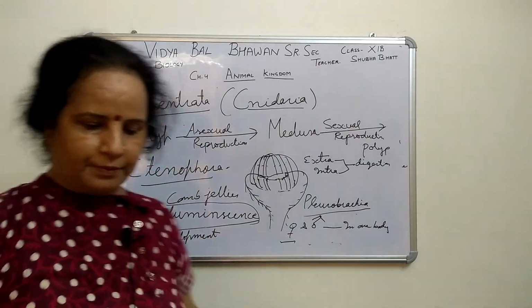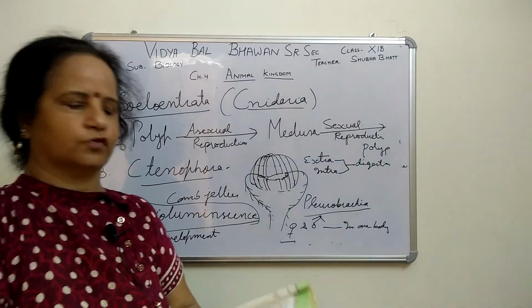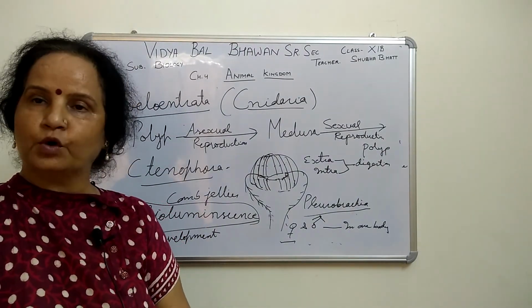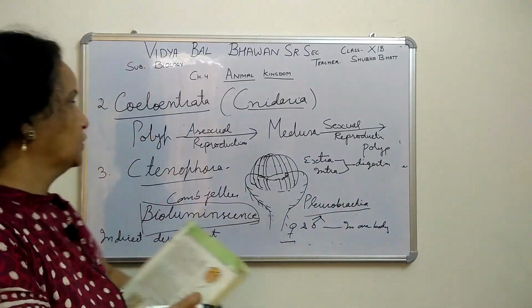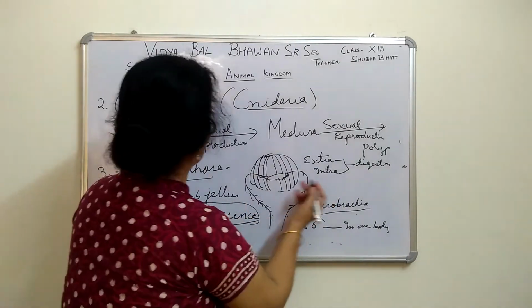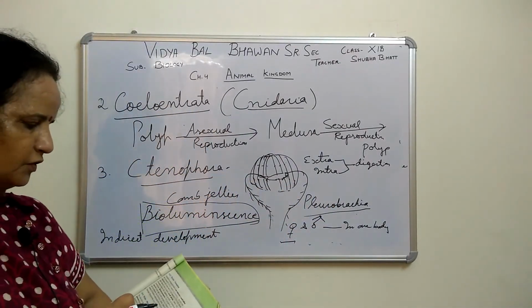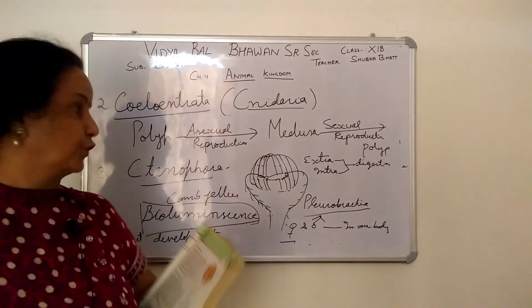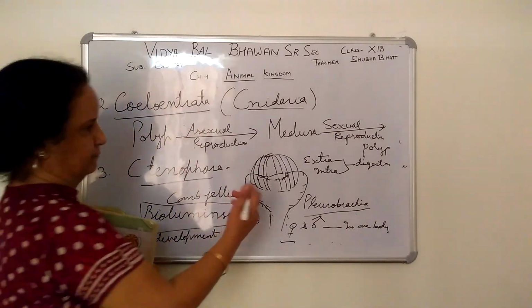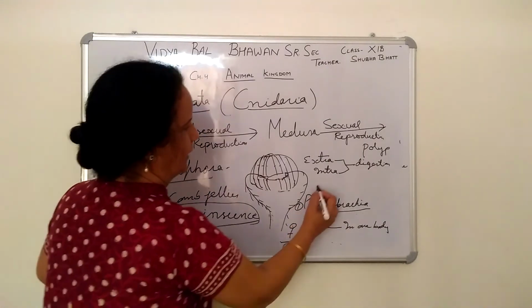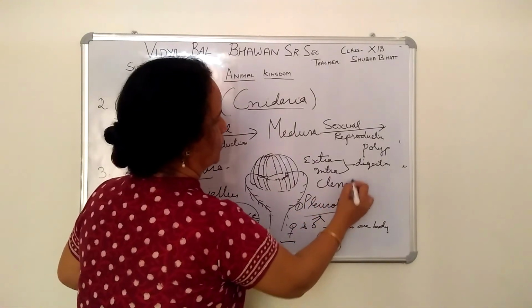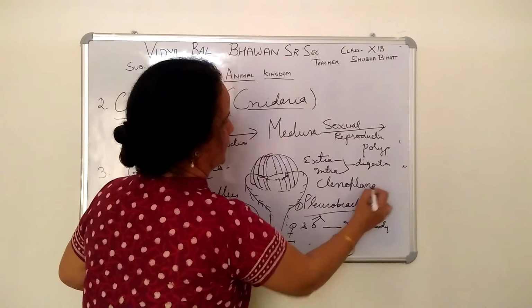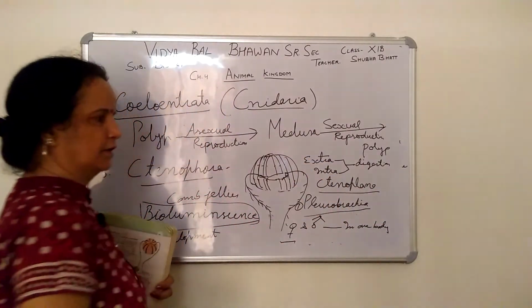Now then, examples are there. How many examples are in your book? Two examples are given. One is Pleurobrachia and the second one is Ctenoplana. These 2 examples are given in your book also.